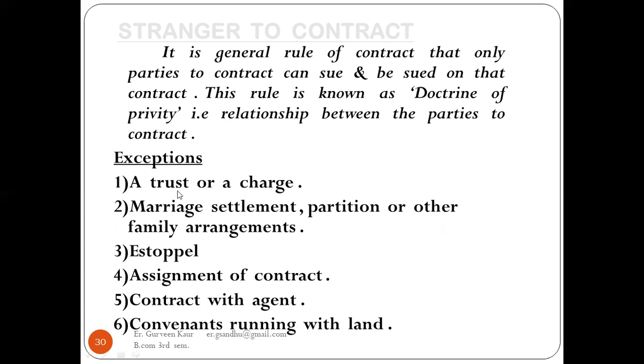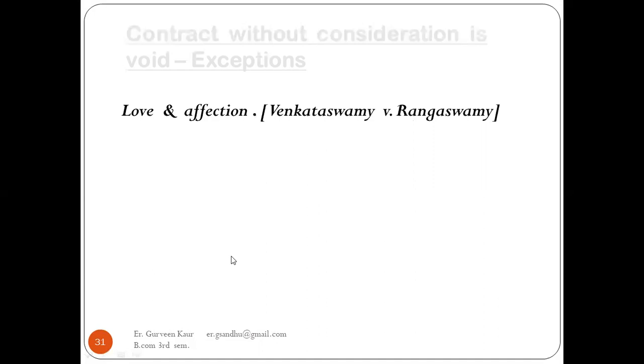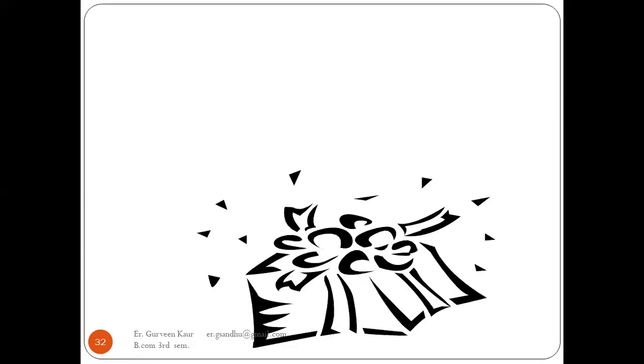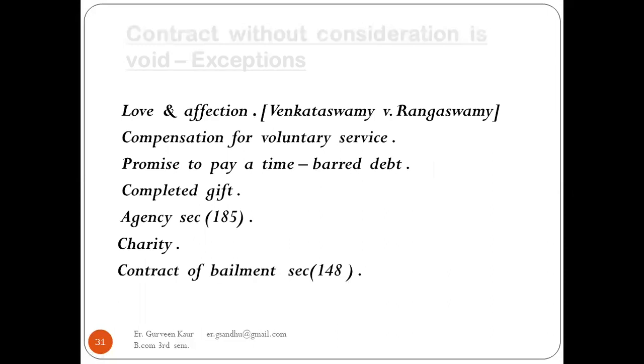The exceptions are a trust or a charge, marriage settlement, partitions, or any family agreement, estoppel, assignment of the contract with the agent, or covenant running with the land. So these things would all come under strangers to the contract. There are always exceptions. So a contract without consideration is void. Yes, when there is no consideration, it is known as void. When is it not void?